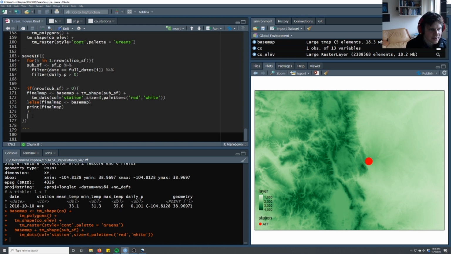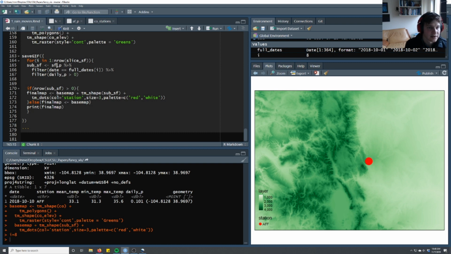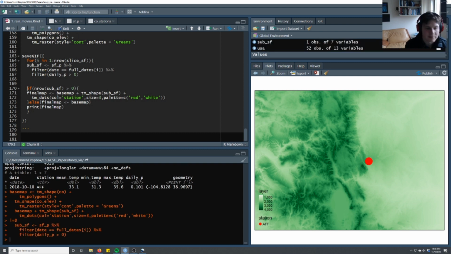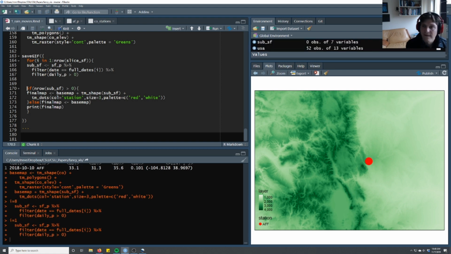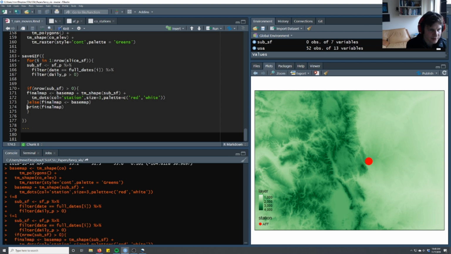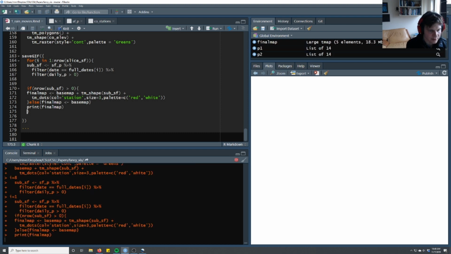And just because I want to test how this is going to work, I'm going to change the i to equal 8, and hopefully that's a day where it didn't rain in either place. So sub SF, oh, still it rained. Let's say i equals 1. Okay, so that one it didn't do anything. So let's see what final map will do when there's no data for either of them. It should plot with no data.